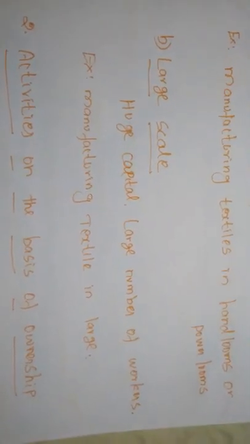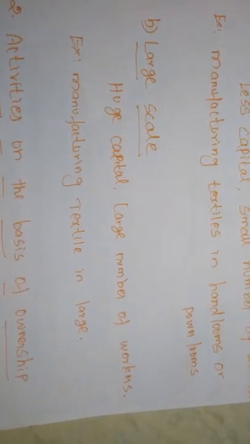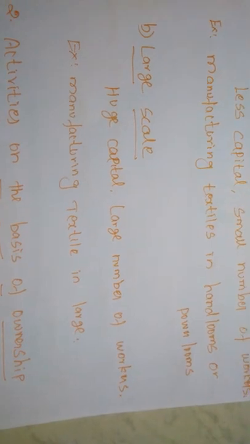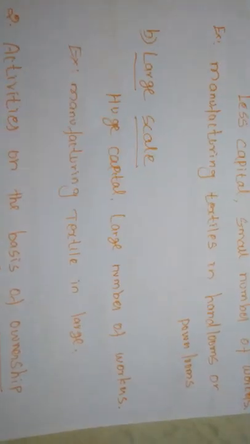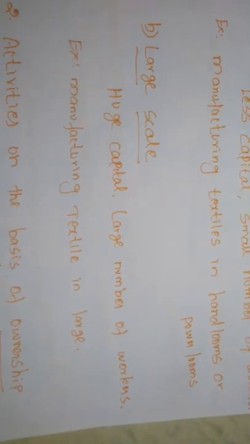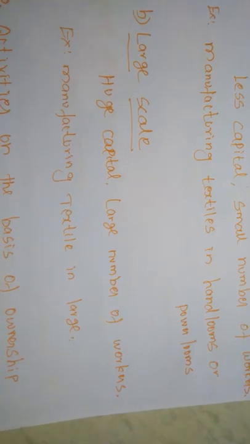Okay, the large number of workers means 200 to 500 people or above 500 people. Large scale industries do not have any limitation on the number of workers.